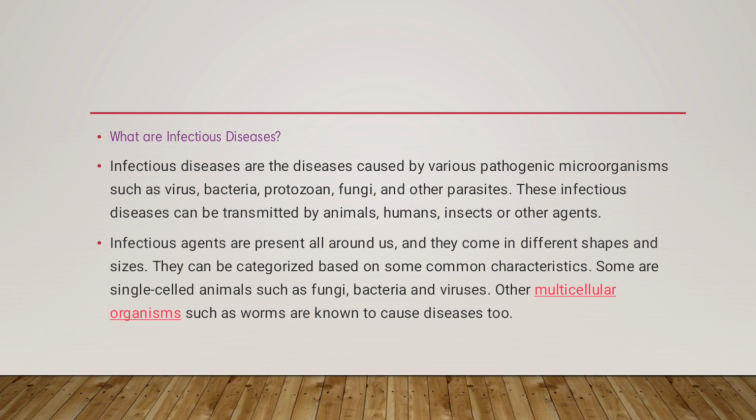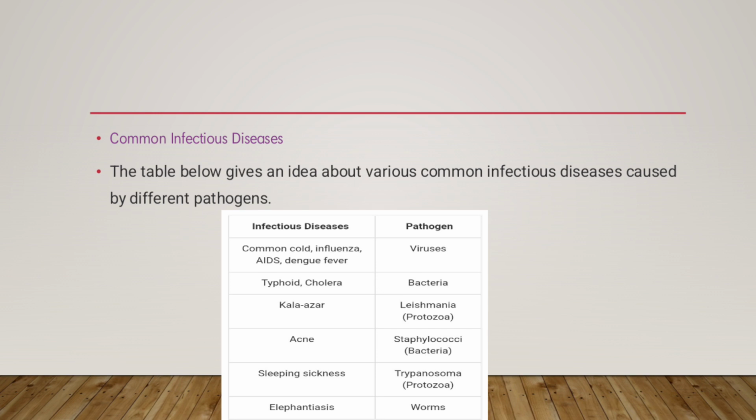These are the diseases caused by various pathogenic microorganisms such as viruses, bacteria, protozoa, fungi, and other parasites. These infectious diseases can be transmitted by animals, humans, insects, or other agents. The infectious agents are present all around us and they come in different shapes and sizes. They can be categorized based on some common characteristics. Some are single-cell organisms such as fungi, bacteria, and viruses. Other multicellular organisms such as worms are known to cause diseases too.